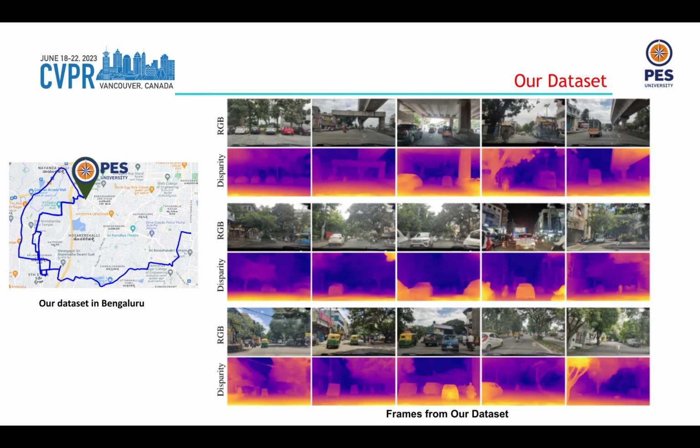As NeRFs weren't suitable in their current form for our use case, we opted to use monocular depth boosting for generating ground truth depth. And here are a few frames from our dataset, along with their corresponding depth labels, which were produced by depth boosting. Note that the points closer to the camera are labeled as brighter, and points further away from the camera are labeled as darker.